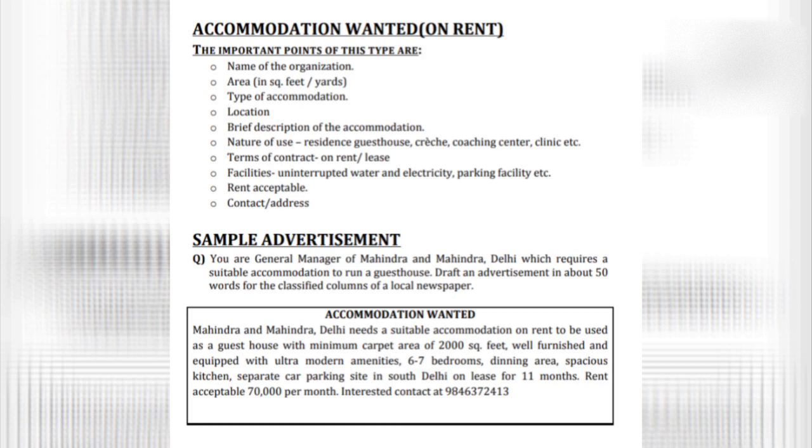Then you need to mention the rent acceptable, which means how much rent you are willing to pay. And last of all, you are going to mention the contact address. So these are the points that you need to include in this type of advertisement.